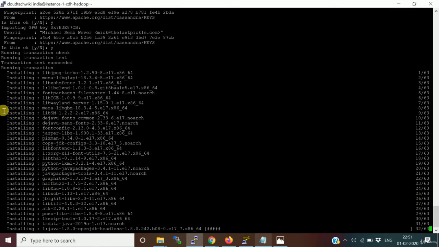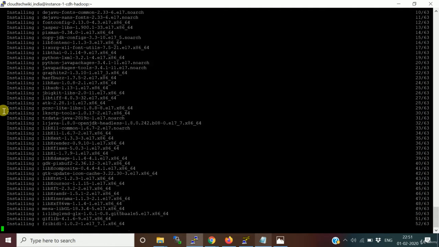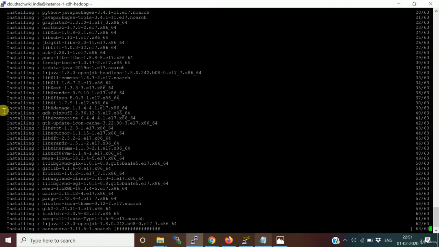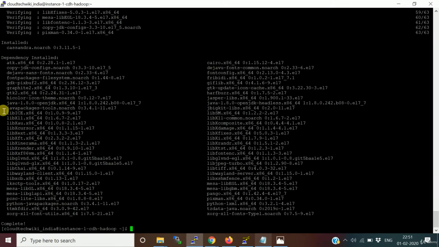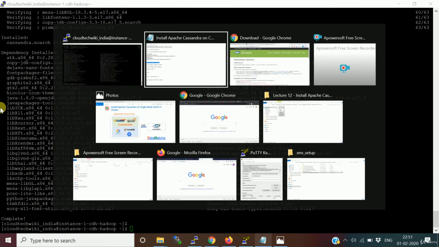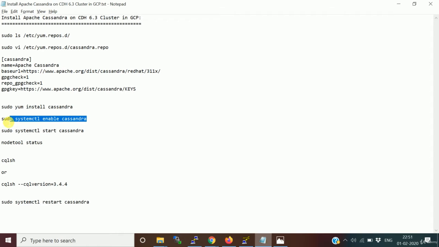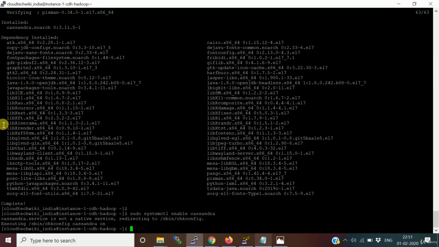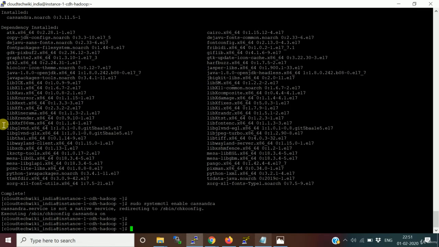So it is installing now. It downloaded all the packages from the repository and started installing. Totally 63 steps are available. It is completed, successfully installed. Let's verify. Let's enable the Cassandra service using this command. So it is added here.